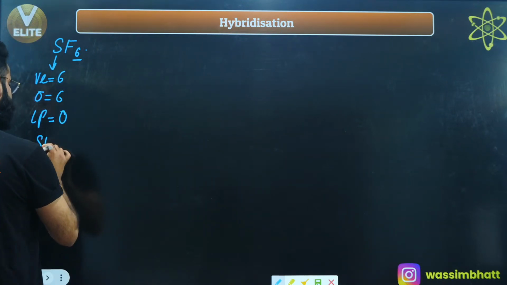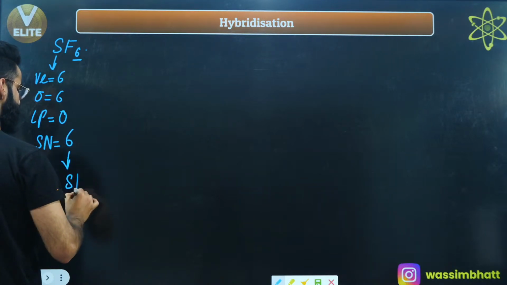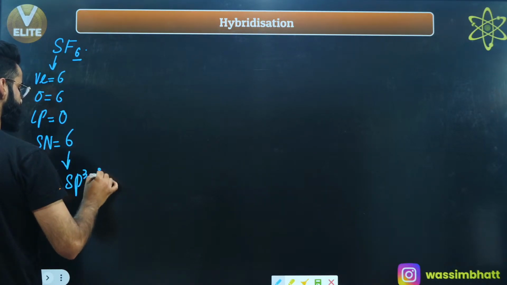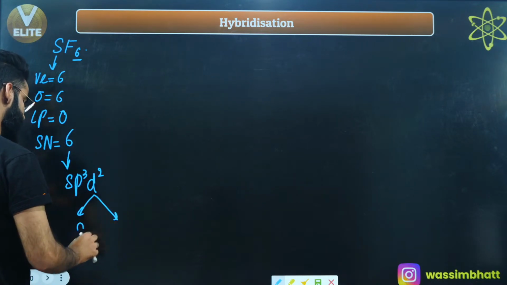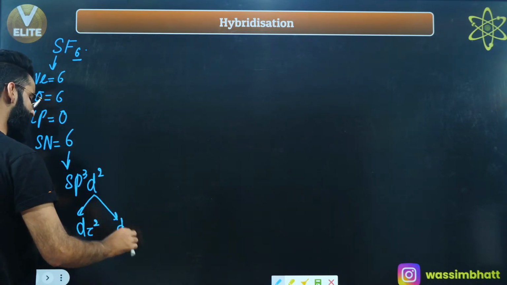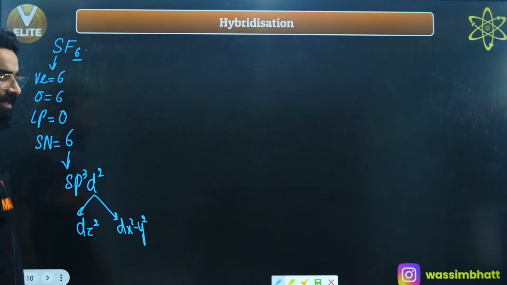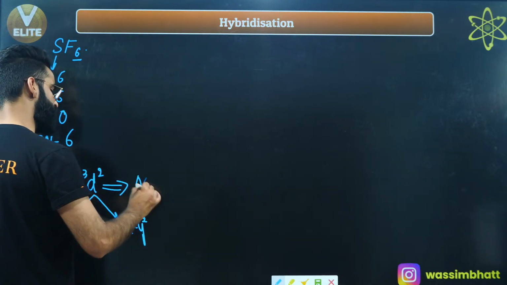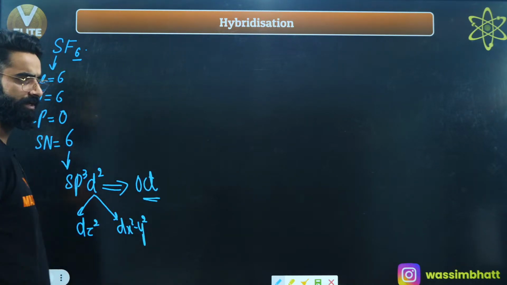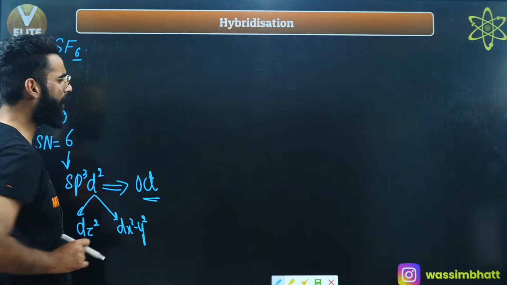So if I ask you about the steric number, it's sigma plus lone pair, 6 plus 0 comes out to be 6, right? What about the hybridization? It's going to be sp3d2. This is the hybridization. And in case of sp3d2 hybridization, remember, it's going to be dz square and dx square minus y square, which participates in the intermixing, which participates in the hybridization. The geometry over here in case of sp3d2 is going to be octahedral, right? Yes. Now have a look exactly how it's going to get formed, right?